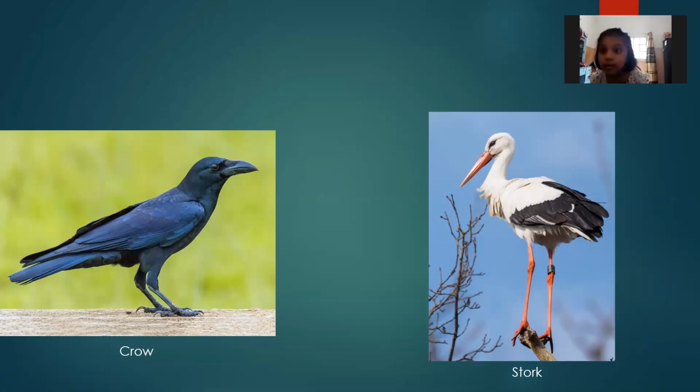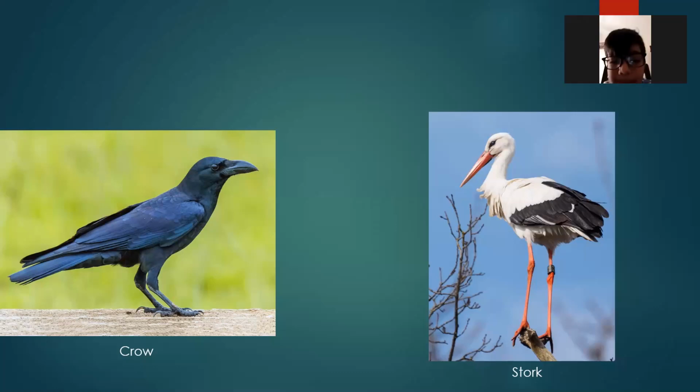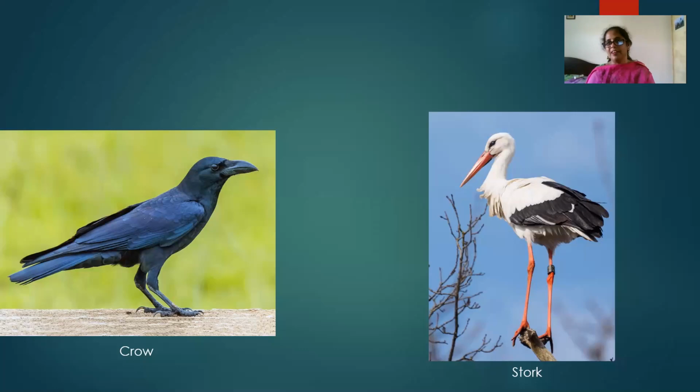And this is called the stork. Very good. Crow means the black crow. Can you make the sound of a crow? Can anybody make the sound of a crow? Monaid? Yes, teacher. One crow came to my house and was making sound.